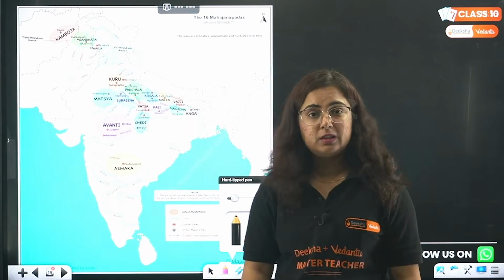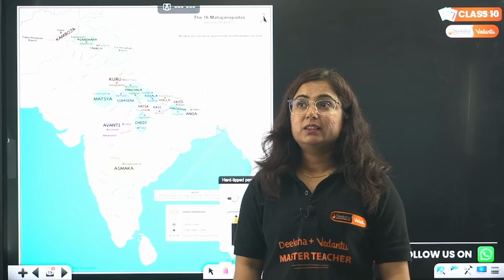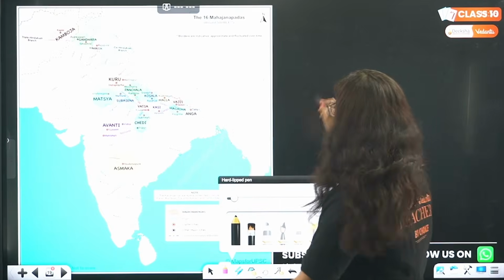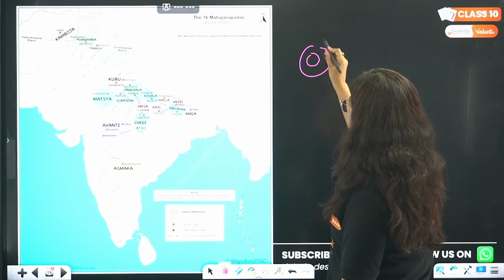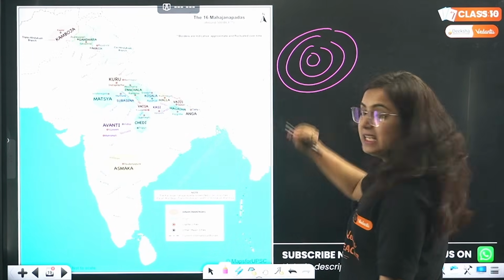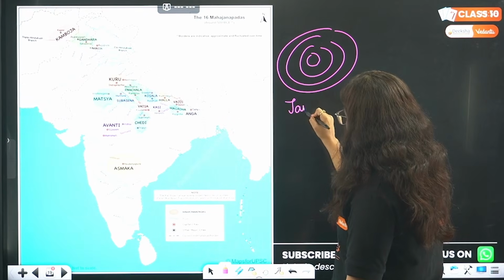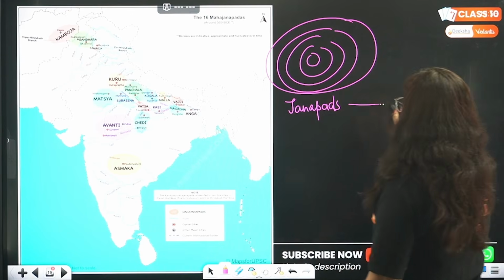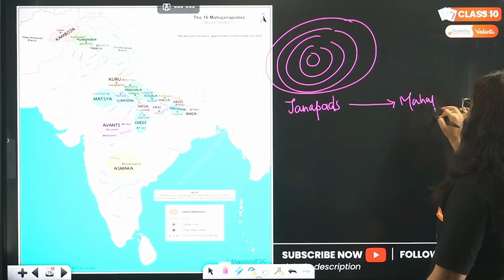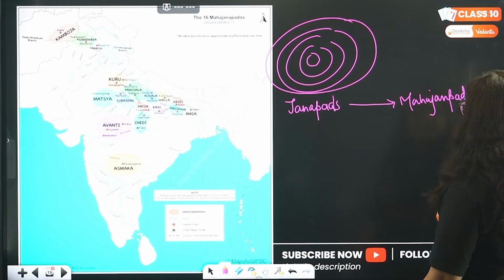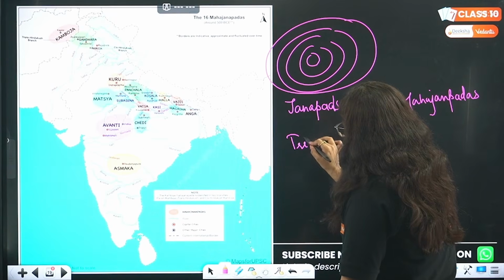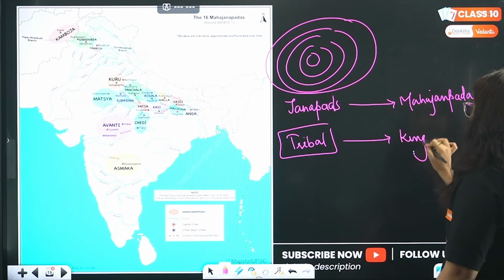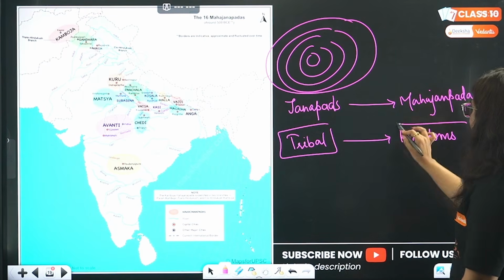But now what happened? Day by day, this greed of getting more and more territory is increasing. These tribal chiefs, which were smaller, are now expanding their areas, right? So these Janpads were increasing in their areas and became Mahajanpads. So basically, this tribal group is now becoming what, beta? Kingdoms. It is becoming kingdoms, large areas.